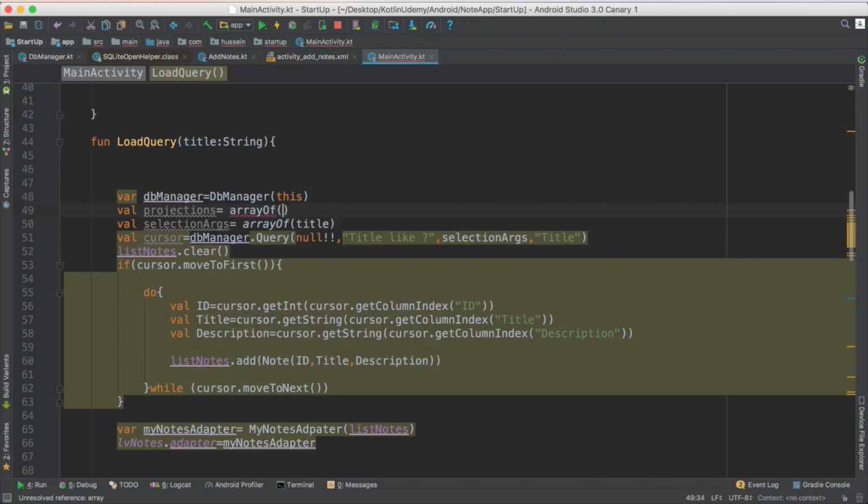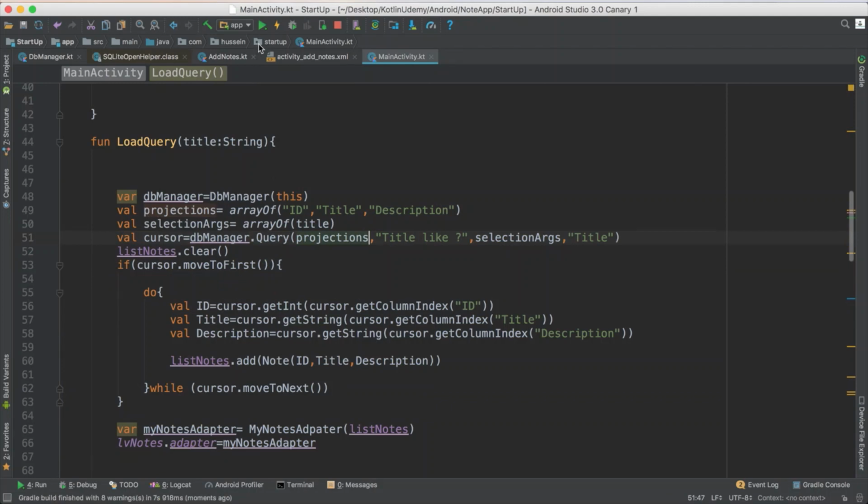So you say which column you want to get. I need to get this column from the database, I want to get this column from the table, and I want to get the third column also from the table. So just define the columns that you want to get instead of this one. Then I click run to see the result.